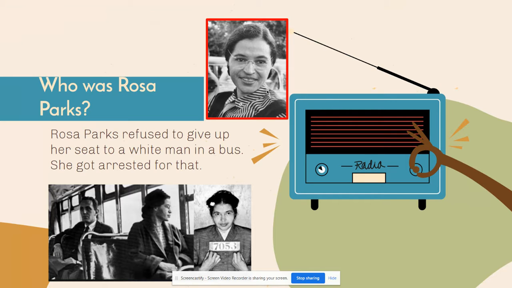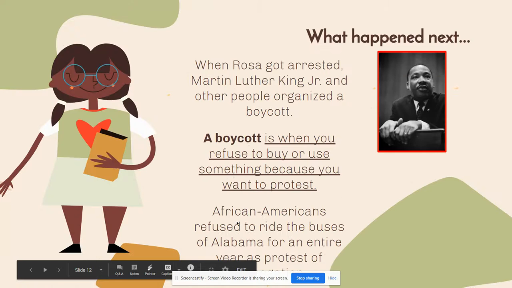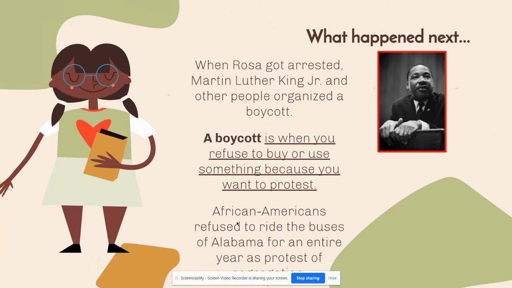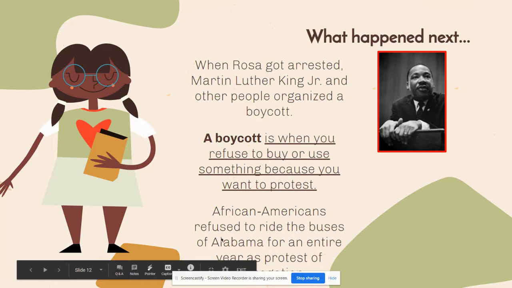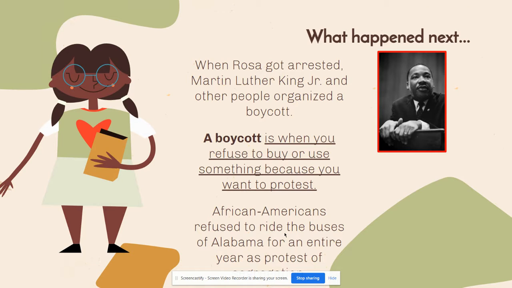And Rosa Parks, she refused to give up her seat to a white man in a bus, and she got arrested for that. So, that's her in the bus, and that's her picture when she got arrested. Now, what happened next? When Rosa got arrested, Martin Luther King Jr., this guy, and other people, they organized a boycott. Now, a boycott is when you refuse to buy or use something because you want to protest. They wanted to protest. So that's why they decided to completely refuse to ride the buses of Alabama. African Americans refused to ride the buses of Alabama for an entire year as protest of segregation. So this happened in the state of Alabama in the United States.